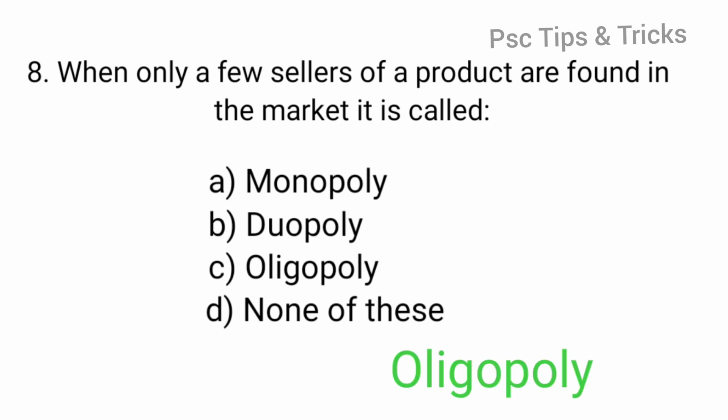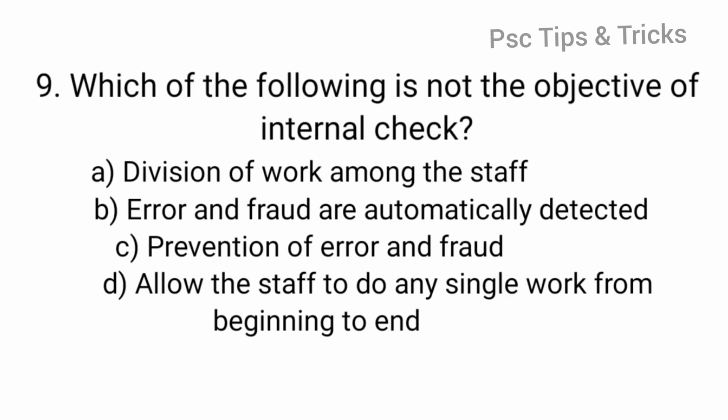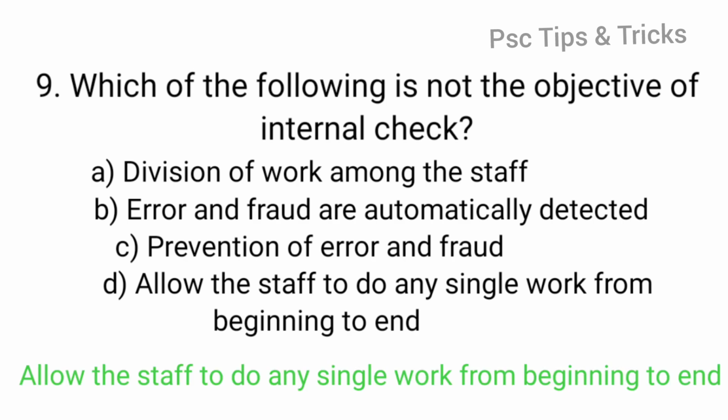Oligopoly. Which of the following is not the objective of internal check? Division of a work among the staff. Error and fraud are automatically detected. Prevention of error and fraud. Allow the staff to do any single work from beginning to end.